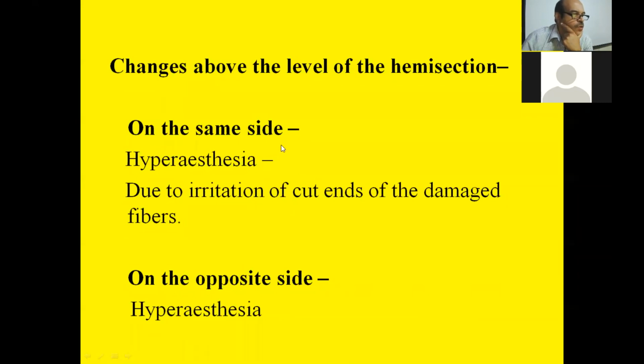And now changes above the level of hemisection: on the same side or the opposite side there is hyperesthesia, and this can be due to irritation of the cut ends of the damaged nerve. So these are the changes above the level of hemisection.